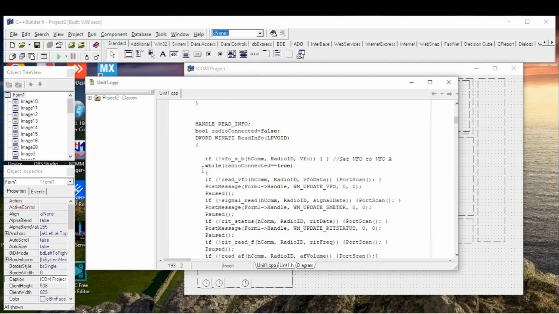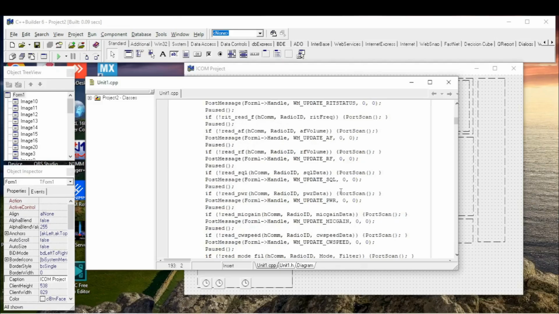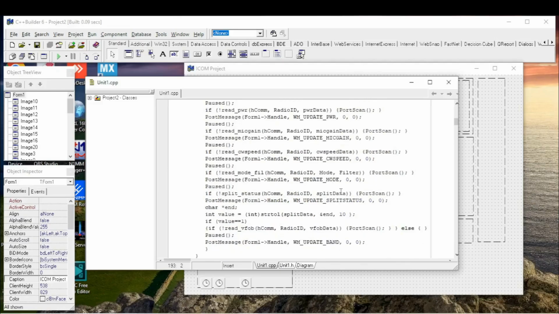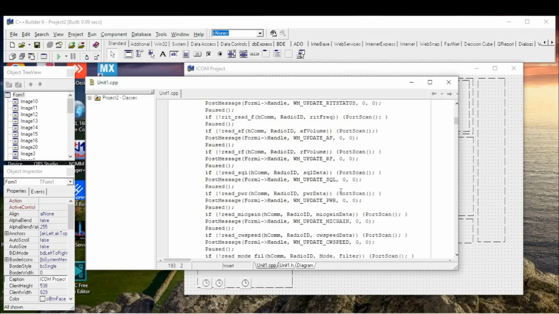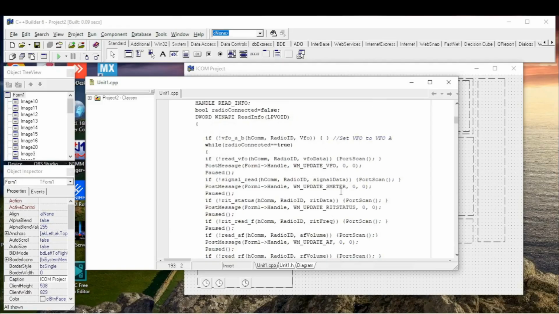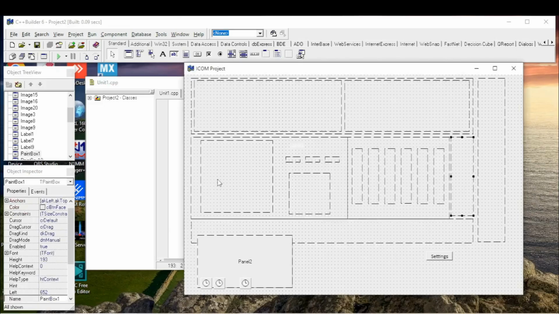On this message we close all the handles, all the threads, and show our window to reconnect. And here in the main thread, when we call any function to read data from the radio, if response is false, instead of empty function we add port scan function. So now it's much better. Let's see the mode switching.